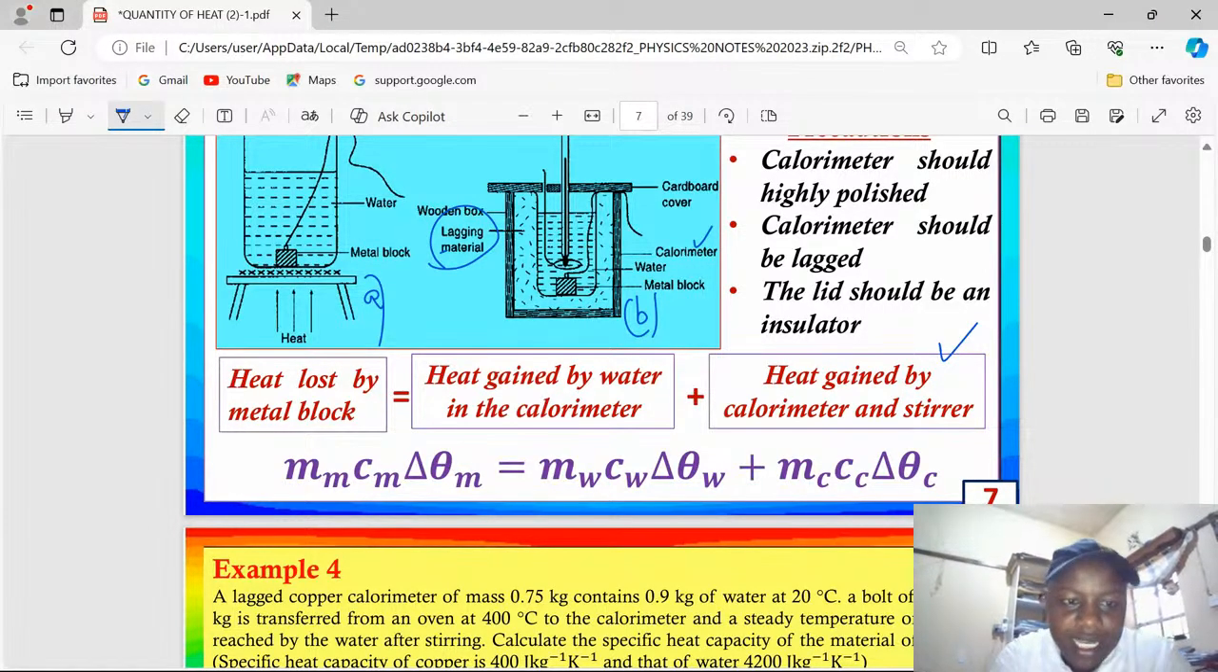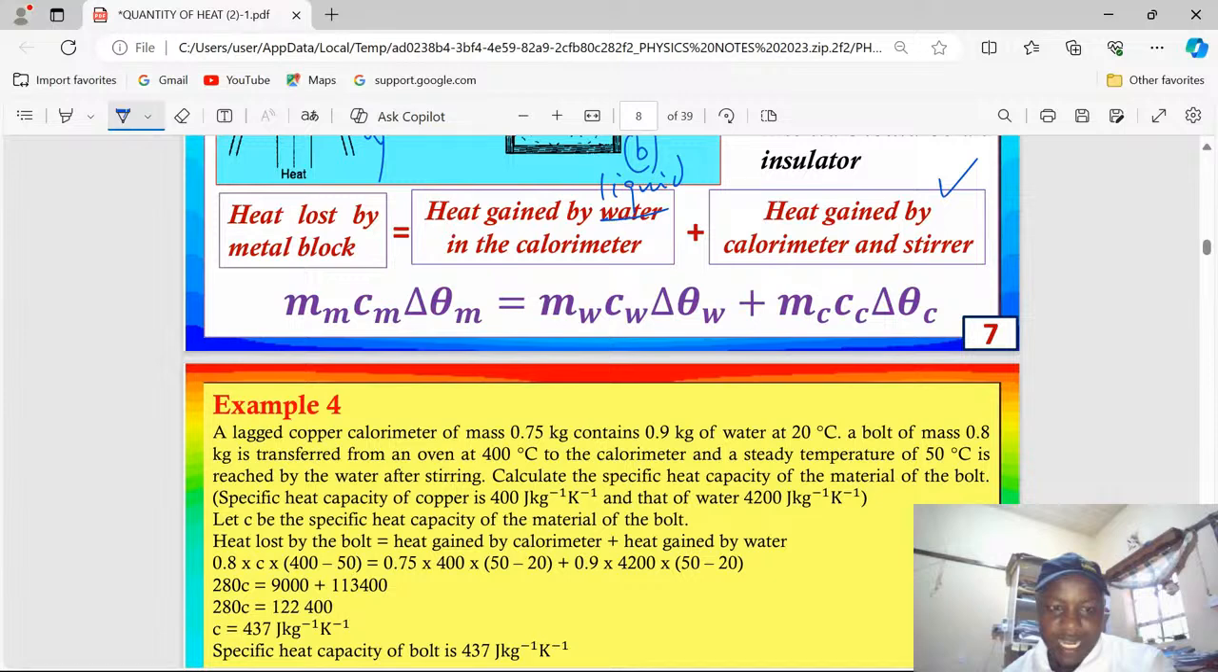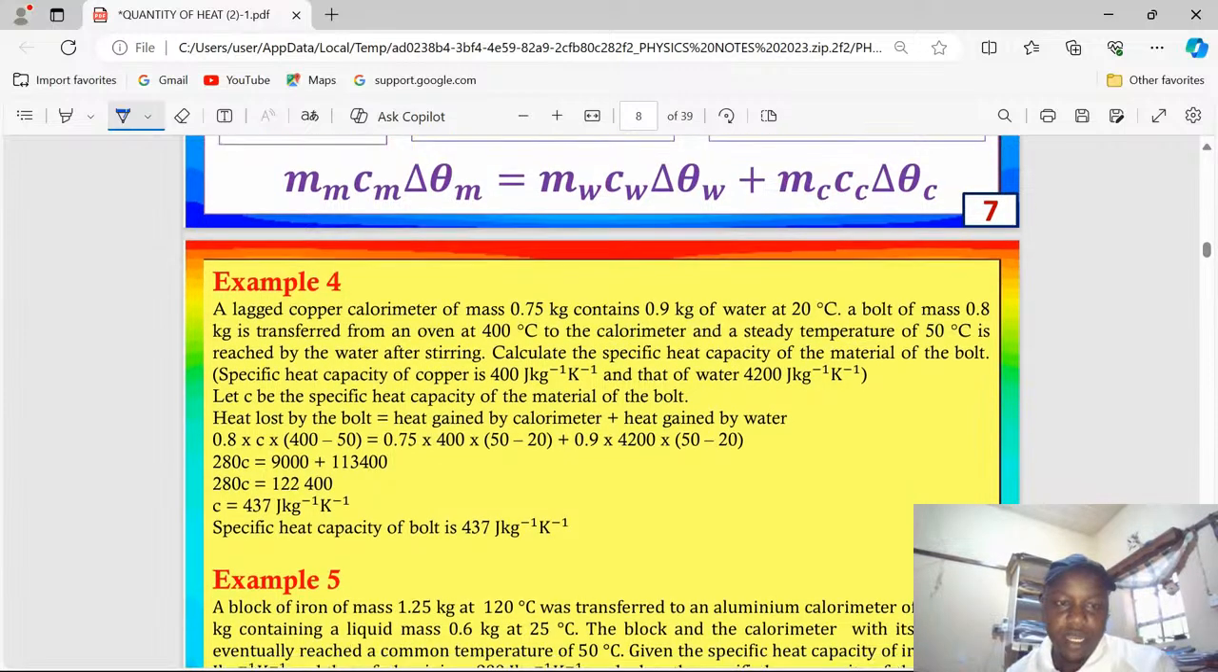So you find we are saying heat lost by metal block equals to heat gained by, now we will start talking about liquid. Heat gained by liquid plus heat gained by the calorimeter together with its stirrer. So I hope I'm understood that to determine the specific heat capacity of a liquid, we follow the same procedure. Let us talk of a mathematical example here. We're going actually to do 2 examples.